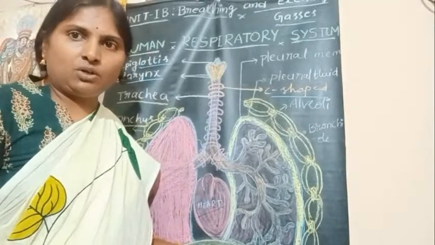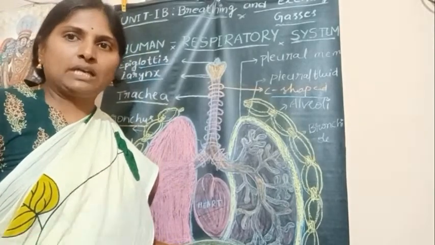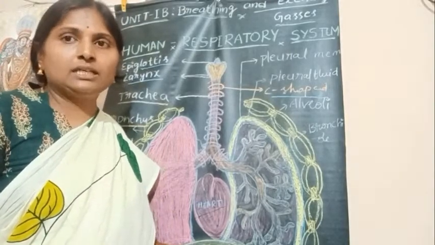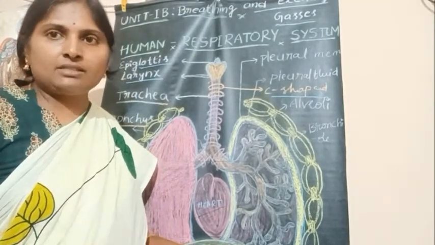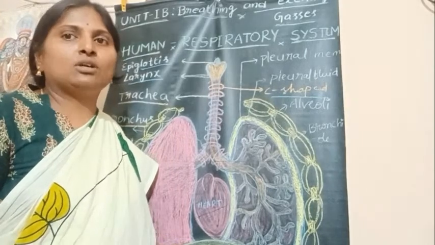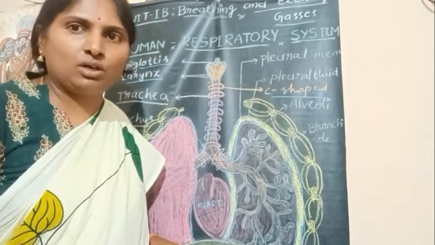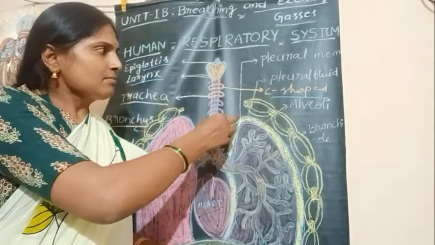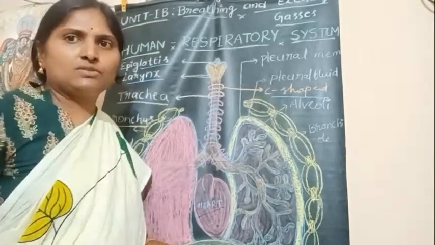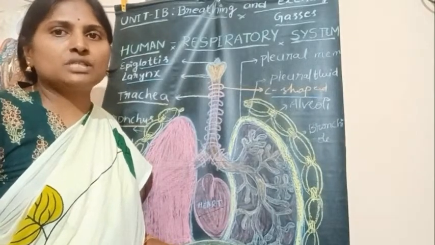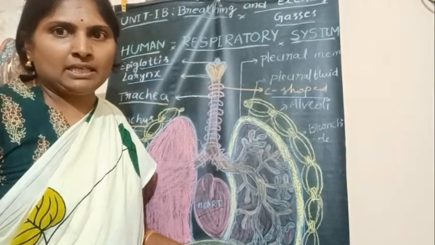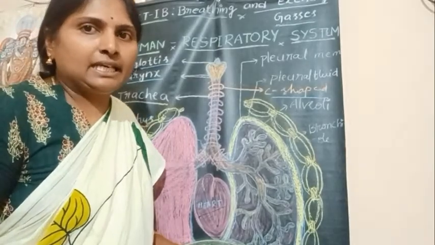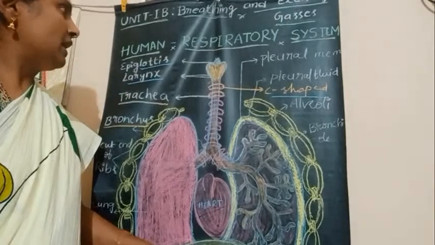Why these are called as C-shaped rings? They look like C because they are incomplete rings. They are incomplete on dorsal side. Hence they look like C-shaped. Hence they are called as C-shaped rings which protect the wall of trachea and prevent collapsing of trachea. Next, the inner wall of the trachea is lined by pseudostratified ciliated epithelium.